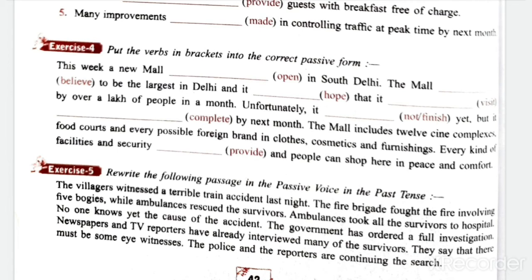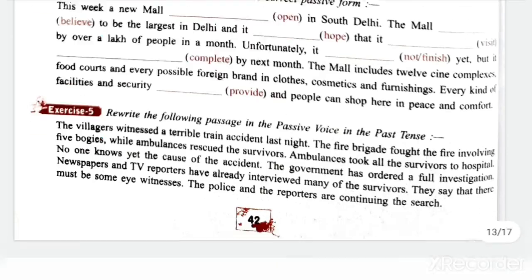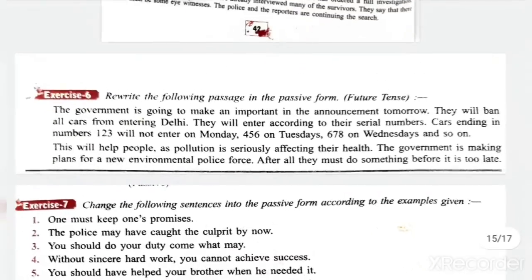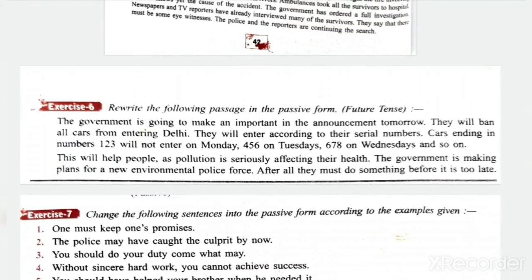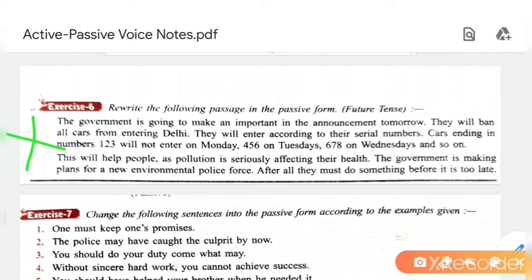The mall includes 12 screen complexes, food courts, and every possible foreign brand in clothes, cosmetics, and furnishings. Every kind of facilities and security will be provided. Okay, will be provided, and people can shop here in peace and comfort. So that's all for exercise 4. Then exercise 5. No need to write in notebook, but I am giving you the answers.